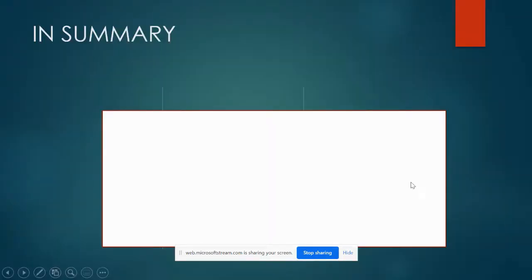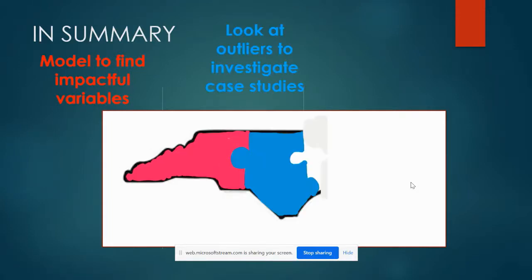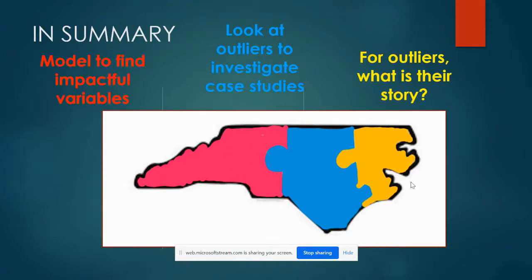In summary, our tool allows us to model and find impactful variables, look for outliers to investigate as case studies, and for those outliers, ask what is their story? Our value proposition is, by digging into county trends that defy our expectations, we can shine a light on struggles and successes that remain hidden when we simply look at the big picture. Focusing on a selected county and their innovation allows us to expand our understanding of what contributes to our students' odds of enrolling in post-secondary education.